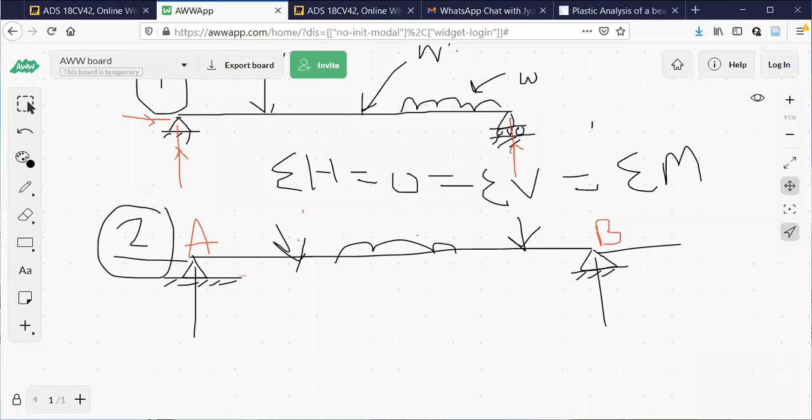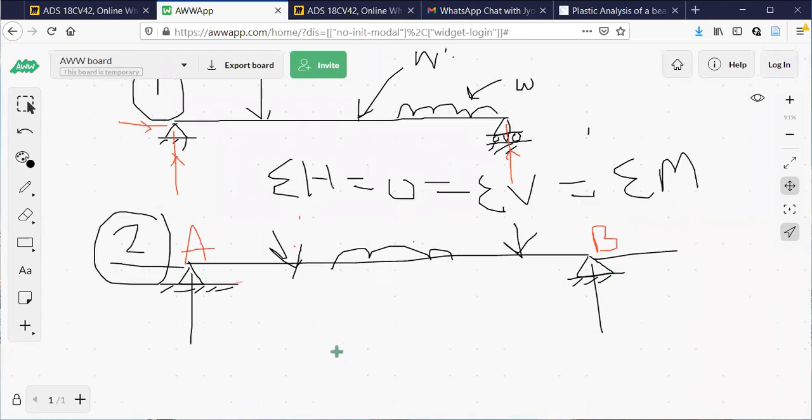Totally, how many unknowns are there? Somebody can answer this one. How many unknowns are there? Four. Four unknowns are there. Okay, four. There are four unknowns. One is two reactions at hinge A, two more reactions at hinge B.